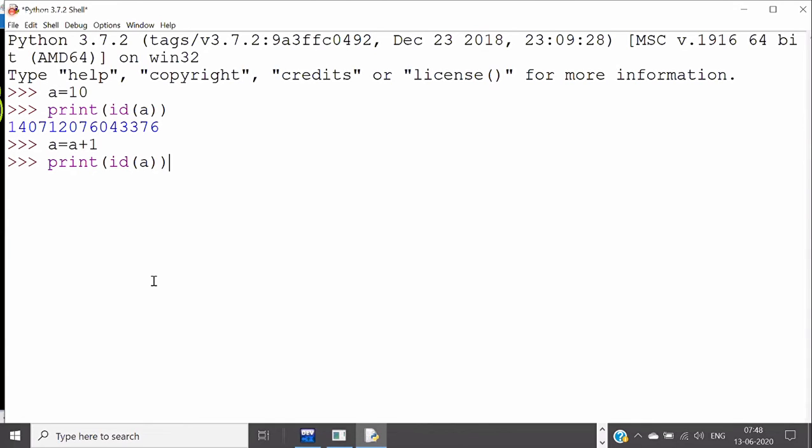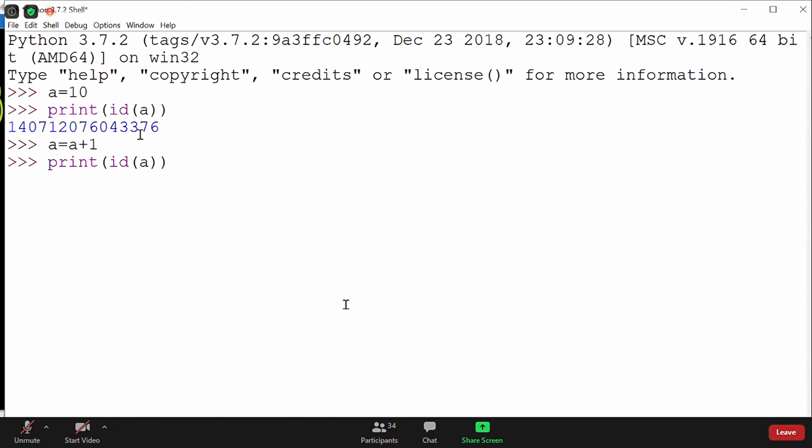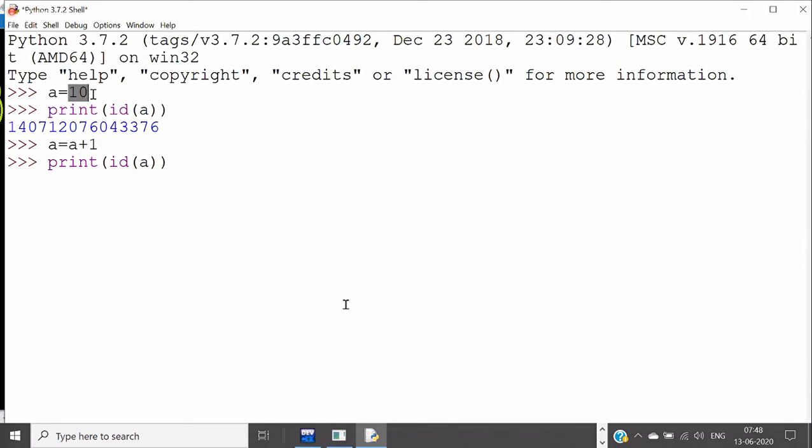If it is same, then our theory, whatever we discussed, disagrees. Because I told you that whenever you try to update the value, it will not update the same one. It will create a new object, and A is referring to that. So the previous object 10 is eligible for garbage collector. A is no more referring to this address. A is referring to a new address now.